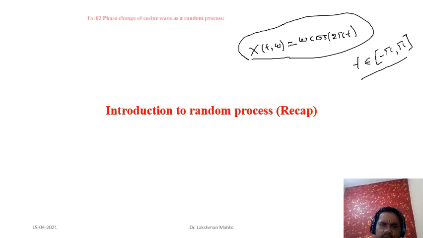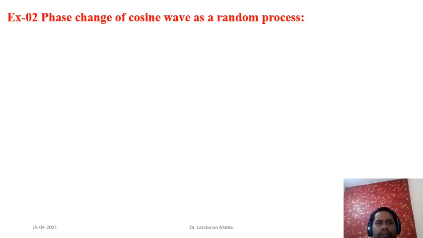Now coming to the second example of a random process, here I'm talking about randomness coming in the phase. So phase is the source of randomness. Let's take any signal, suppose sine 2 pi t.